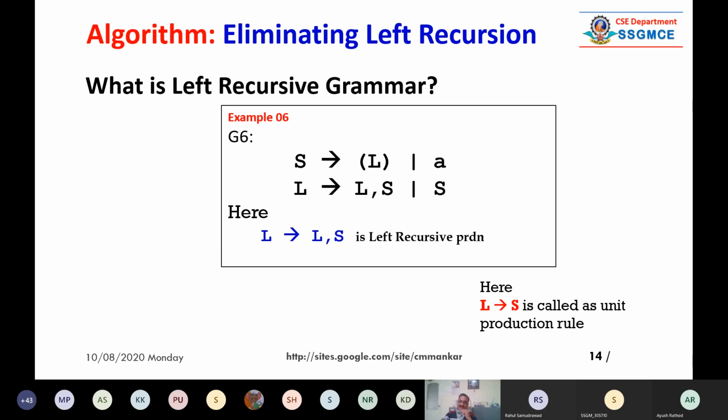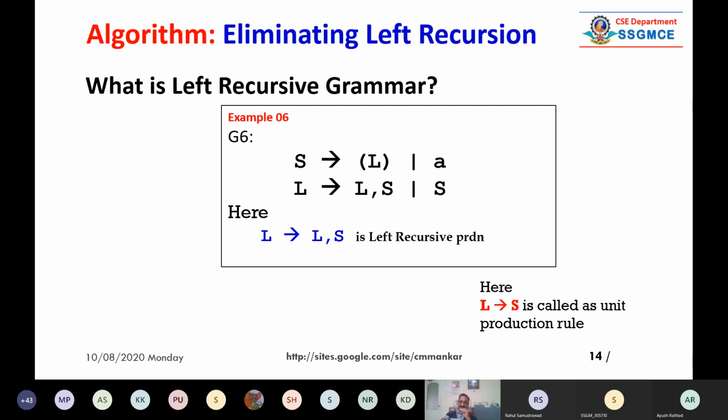L is generating capital S. So this thing is called a unit production. Unit productions are not advisable. On the left hand side, there should be a single non-terminal, and on the right hand side, there should be a combination of terminals and non-terminals, but there should not be a single non-terminal, a single capital letter. So again, this is a dangerous, problematic production rule. Right now we are not thinking about how to remove the unit productions. We shall see in the next session how to remove them.